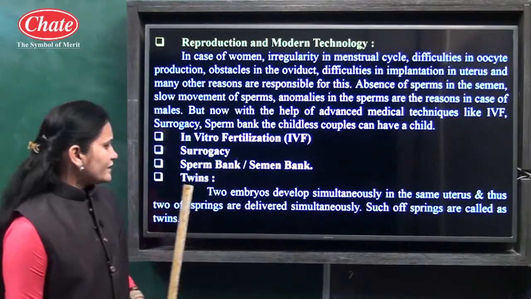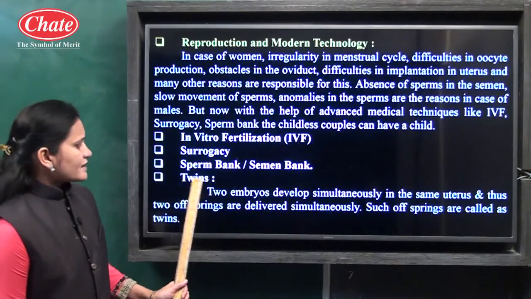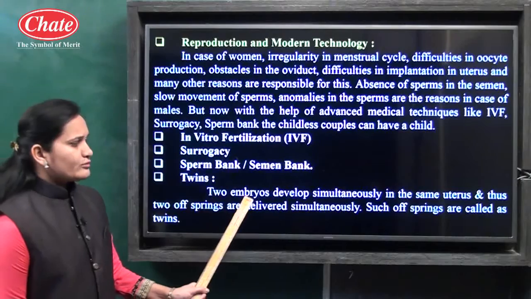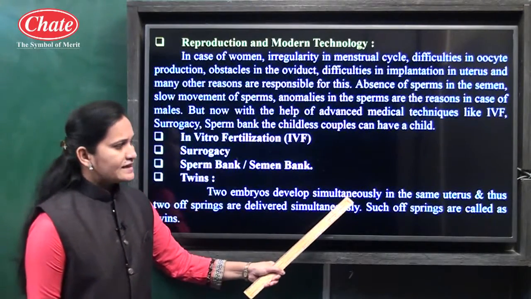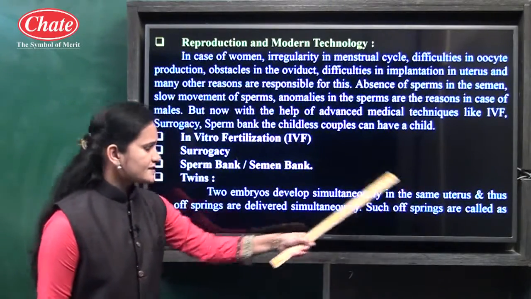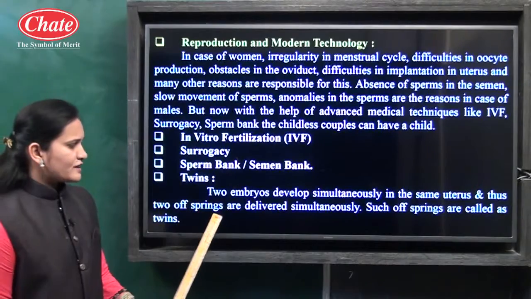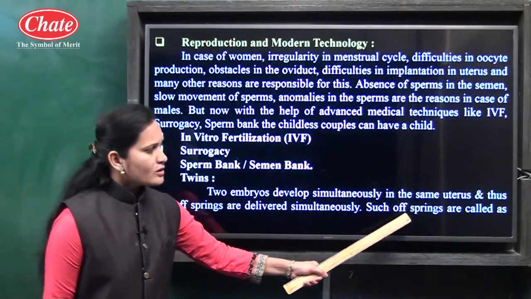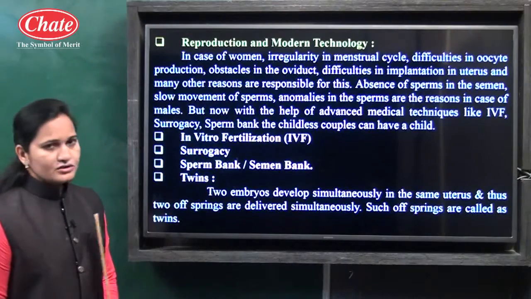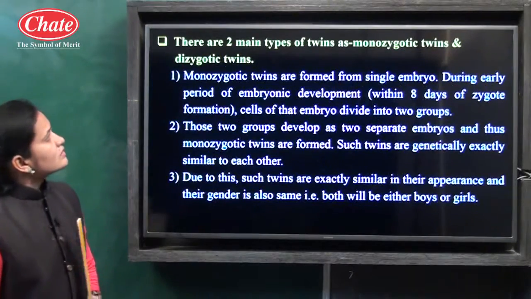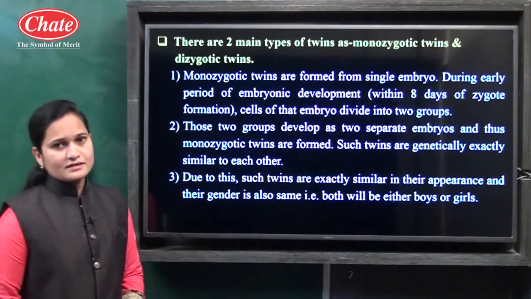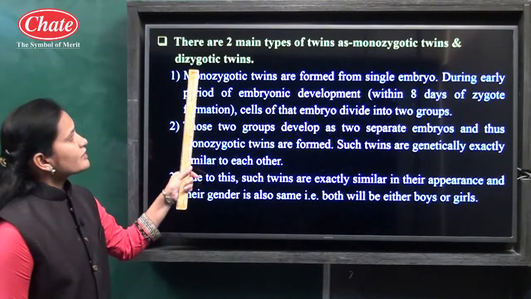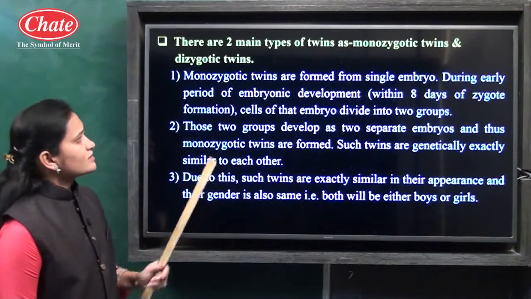By using these techniques, childless couples can have a child. Here the next point is about twins. Twins means two embryos develop simultaneously in the same uterus, and thus two offspring are delivered simultaneously; such offspring are called twins. There are two main types of twins: monozygotic twins and dizygotic twins.